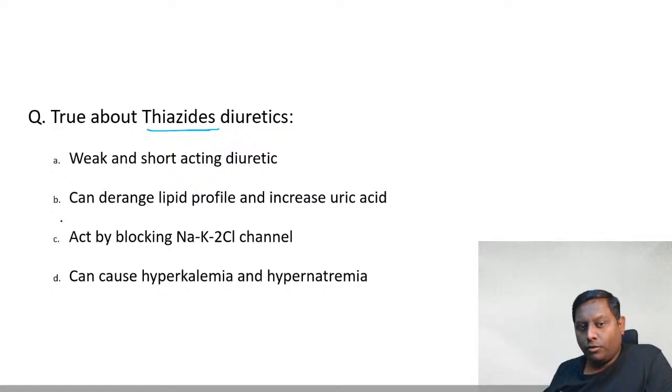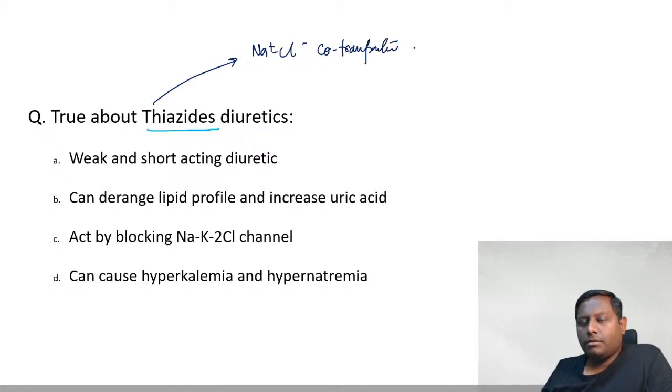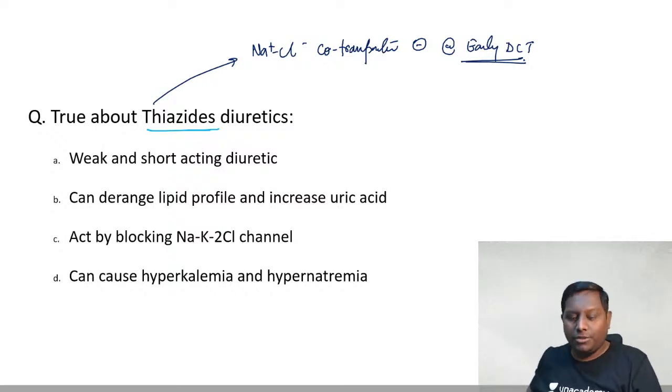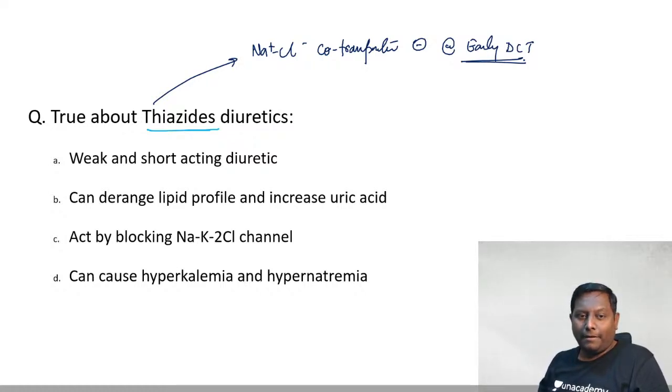See, most of you said NaK2Cl blocker, very good. Thiazide diuretics, come on. It is one of the NaCl co-transporter inhibitors at the early part of DCT. A question has also been asked on early and late, early part of DCT. So I think I have already ruled out option C. For all the students going ahead with option C, sorry I broke your heart, but I had no other option because you were marking wrong. Other option please. Other students now.